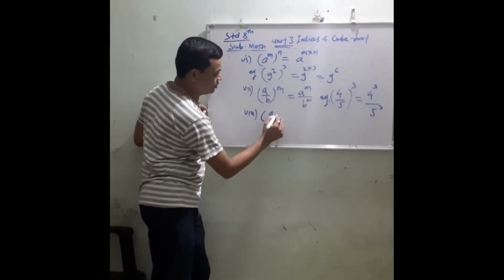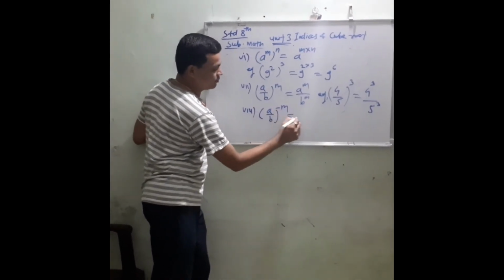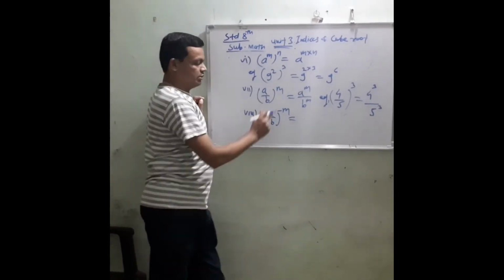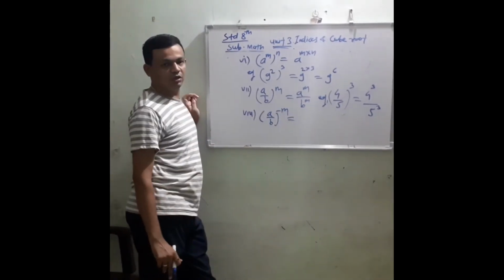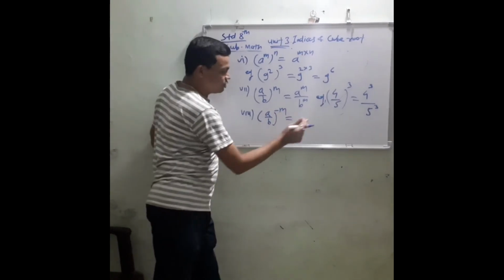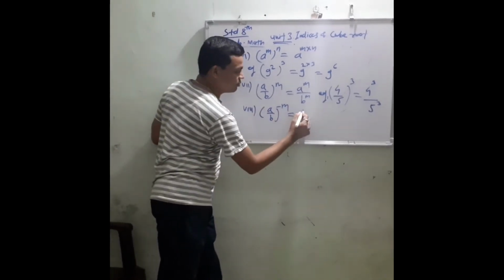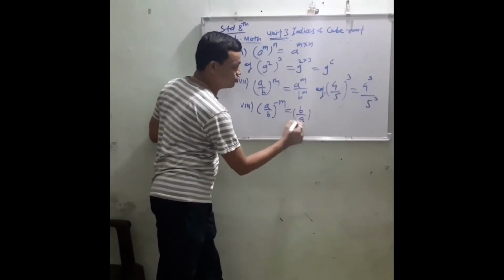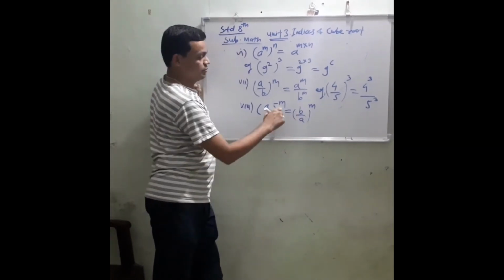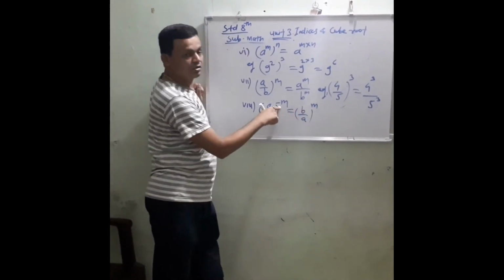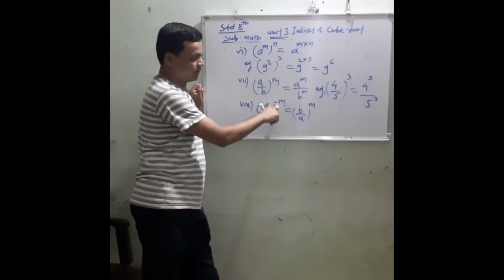Now next rule, that is the eighth rule. (a upon b) raised to minus m. Here the index is a negative number, so it could be written as (b upon a) raised to plus m. See here, here is a negative index.